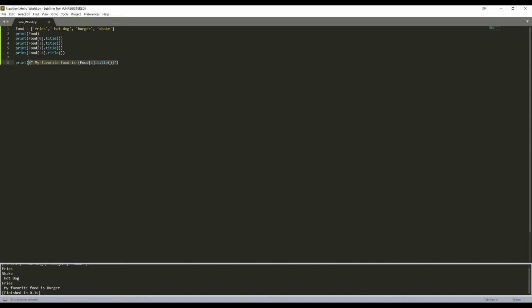And then we could do something similar without having to put it in the print. We can make a message equals that, and then we could just do print message, and then control B. And there you go. But this time, instead of 2, let's do 0 and build. And there you go. My favorite food is burger, and my favorite food is fries. And with that, you could store it with those as well.